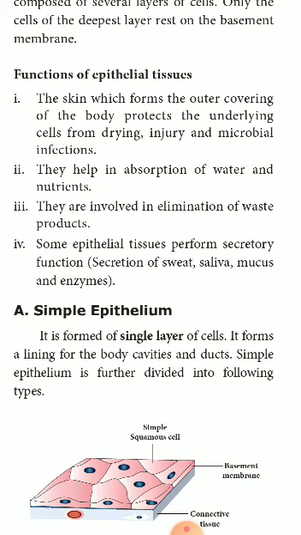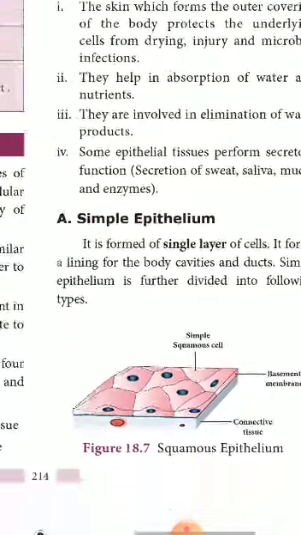According to the functions, structure and location of epithelial tissue, they are classified into the following kinds. One is simple epithelium, right?